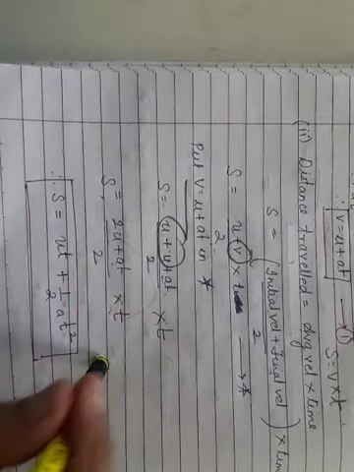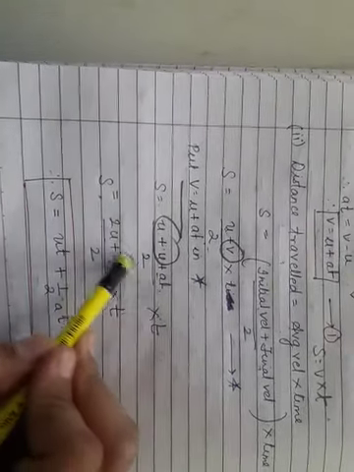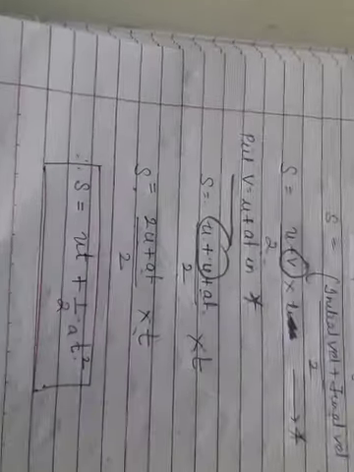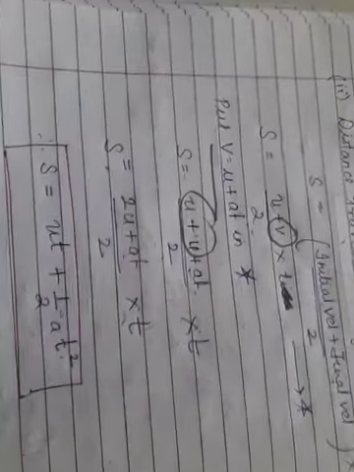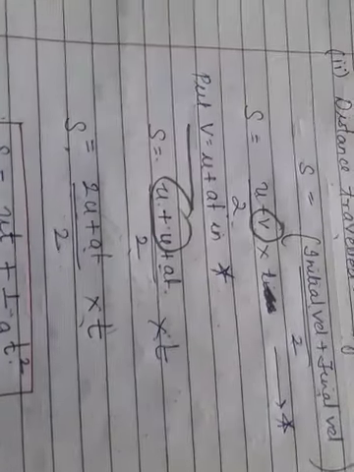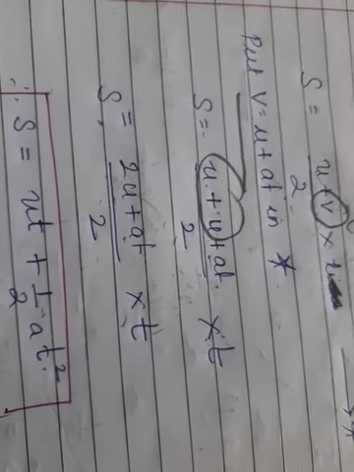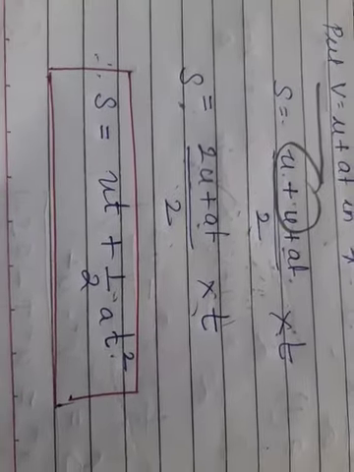That is the answer for the second one: s equals ut plus half at square, the second kinematic equation.